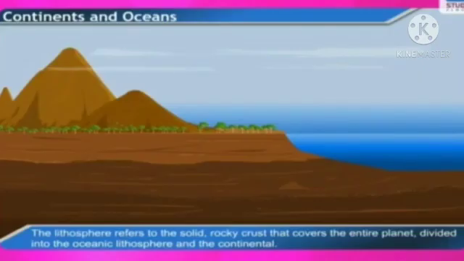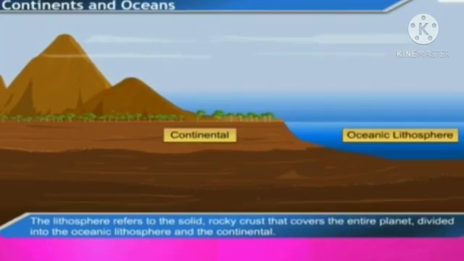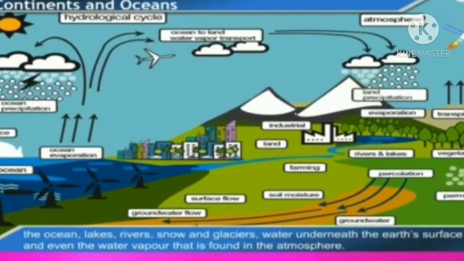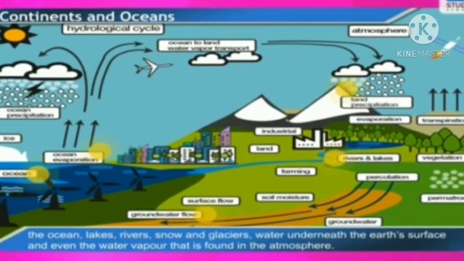The lithosphere refers to the solid, rocky crust that covers the entire planet, divided into the oceanic lithosphere and the continental. The hydrosphere, covering 3/4 of the Earth's surface, includes all forms of water in the Earth's environment, including things such as the ocean, lakes, rivers, snow, and glaciers, water underneath the Earth's surface, and even the water vapor that is found in the atmosphere.